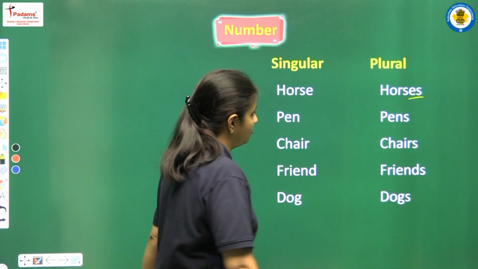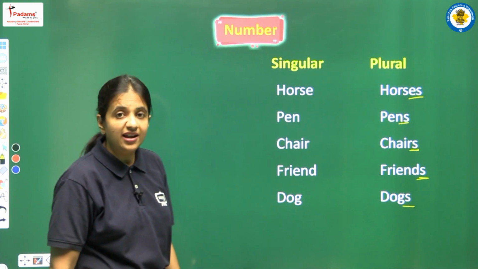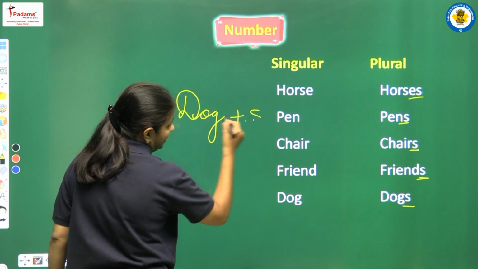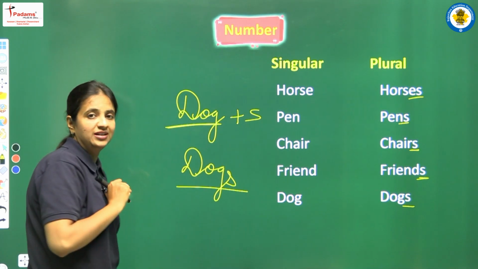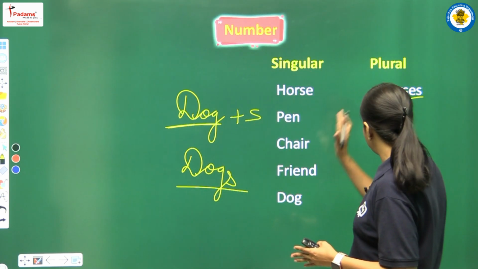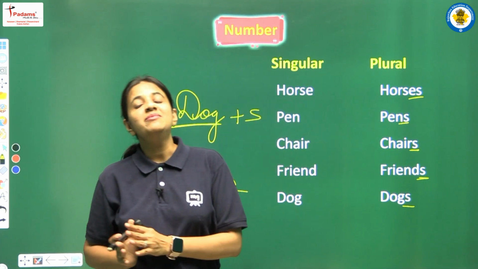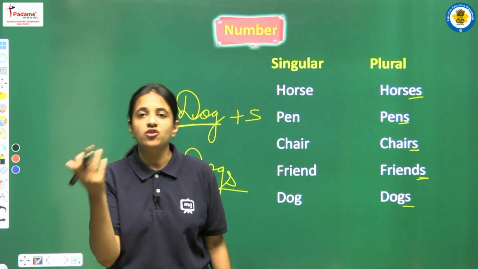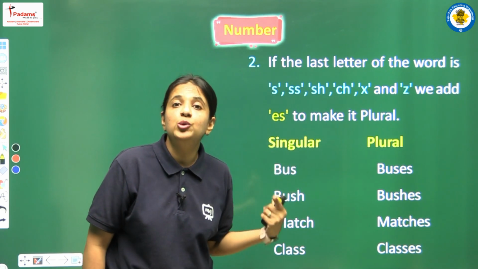And we can see all the examples. In all the examples, what we are doing is just adding s at the end of the spelling. Okay, so one more time, suppose we have dog, so we have to add s, so it will be dogs. Okay, so this is singular and this is plural, right? One more thing is clear here: all these words that we have here are in the category of noun. So yes, this term, number, is related to nouns only. We can convert nouns into singular, or we can say into plurals. All right, now we have the second rule. So let's see.